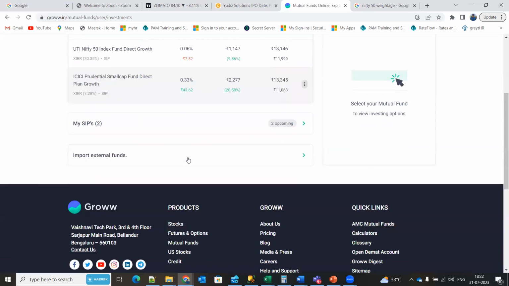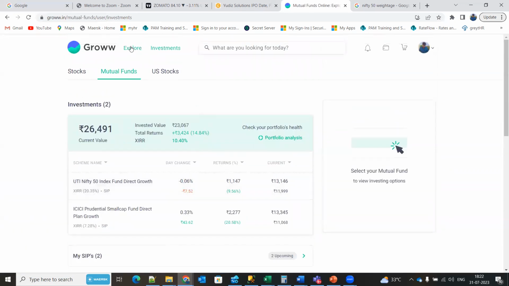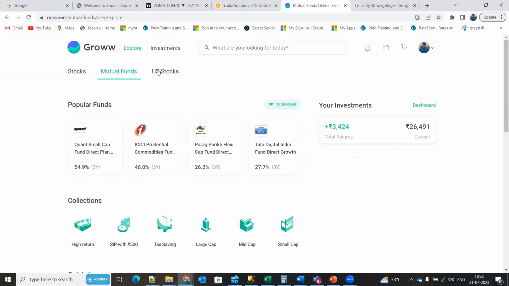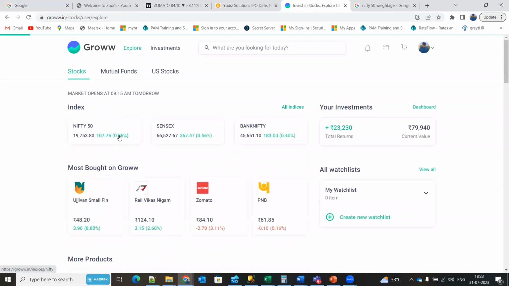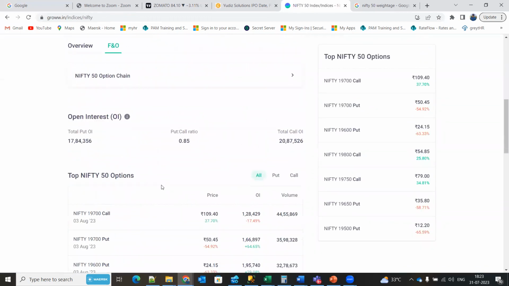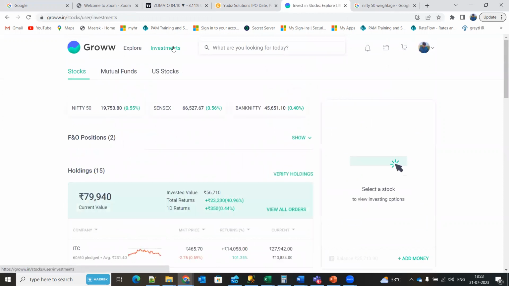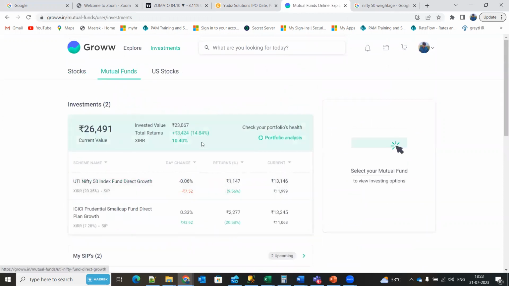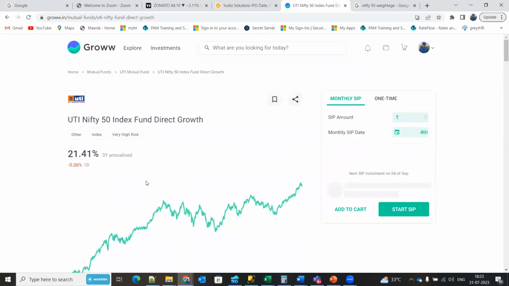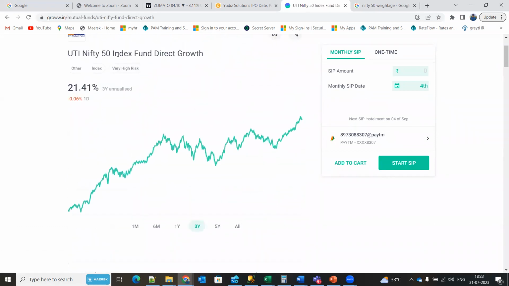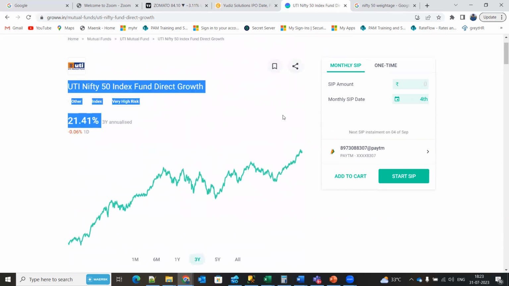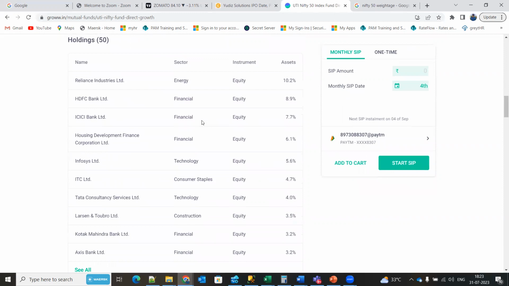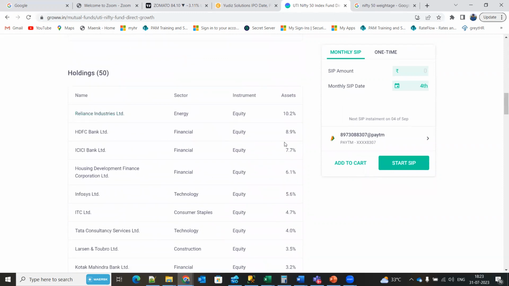Mutual funds is pretty much similar to the index which I've shown, Nifty 50. But in the index, it was decided by NSE or BSE that this index will have this many shares. Mutual funds is something different. Like if I have a company called ICICI, I'll create a mutual fund by putting some random 50 companies or maybe 100 companies. So here, if you see UTI Nifty 50 index fund, this is one mutual fund, or maybe a bucket which I create. Under this bucket, I'll put some 50 shares. So this is pretty much similar to Nifty 50.